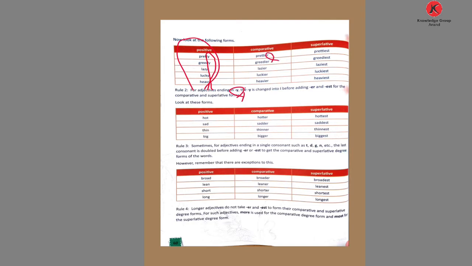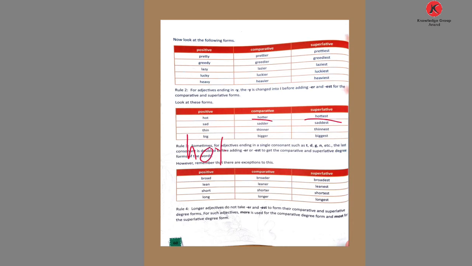And write what? ER. If given Y before what? Consonant. Consonants are given before Y. So we remove the Y and add I and ER in comparative. And I and est we write after the adjective in superlative. Pretty, prettier, prettiest. Greedy, greedier, greediest. Lazy, lazier, laziest.